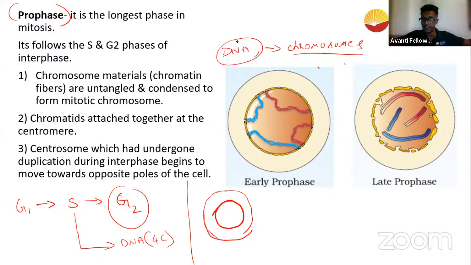It is so big, and it has to be packed, and it is packed as chromosomes. If you don't know what chromosomes are, they are X-like structures found in your nucleus. Got it? Now, by the time the cell has finished the G2 phase, you don't see any chromosomes.